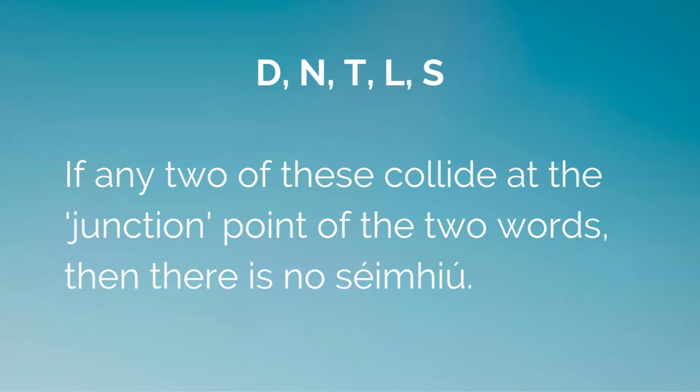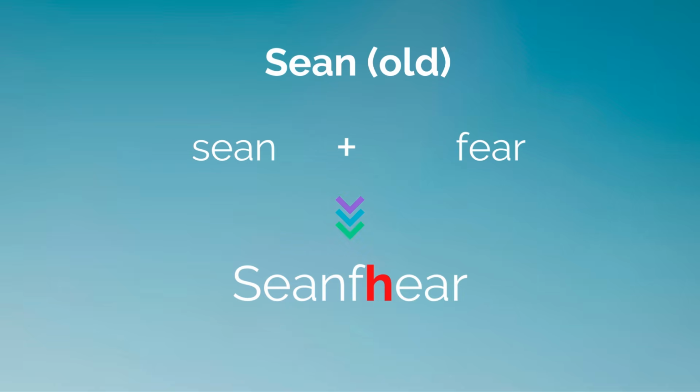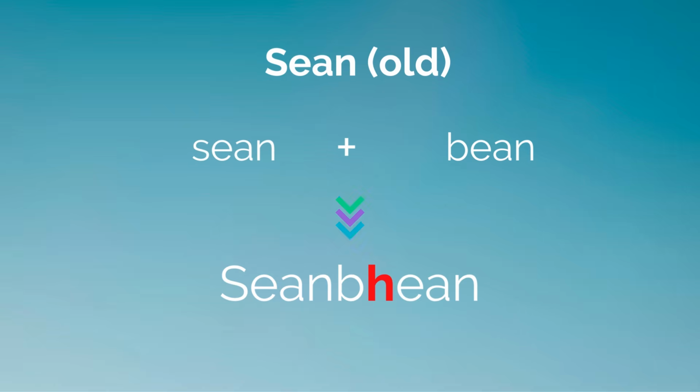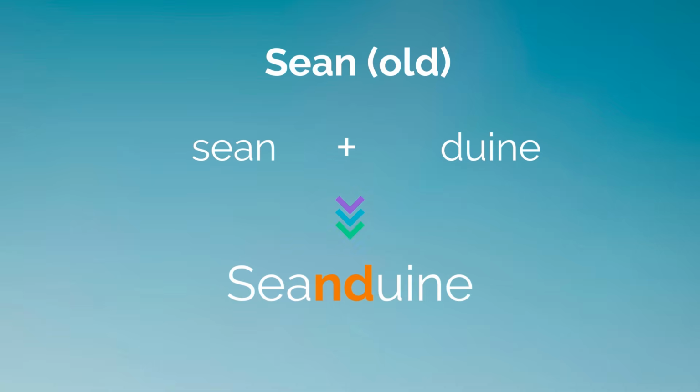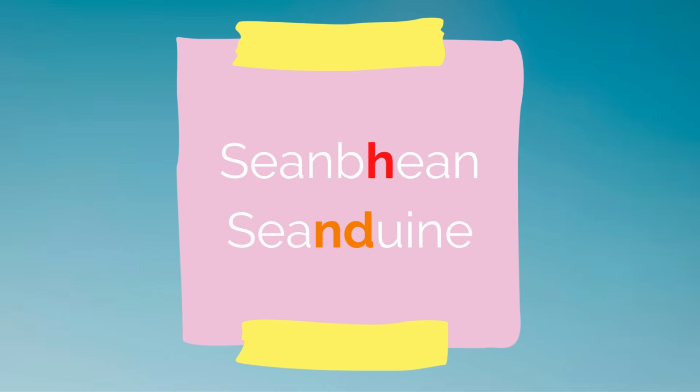Another exception when we don't have lenition, when we might expect it, is when any of these letters meet in the middle: D, N, T, L or S. Let's use the word sean, old, the adjective old, for the first part of the word. When we put that together with mhair, far, we get seanmhair. There's lenition. When sean and bean, a woman, make a compound word, we get seanbhean, and there is lenition. However, when sean and duine come together to form a compound word, there's no lenition: seanduine. The easy way to remember this little exception is just to remember two of these examples. If you remember seanbhean and seanduine, you have it.